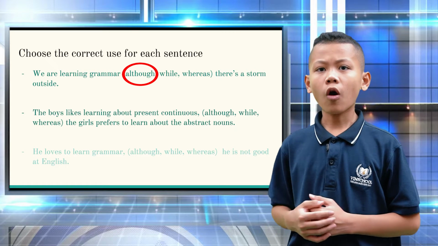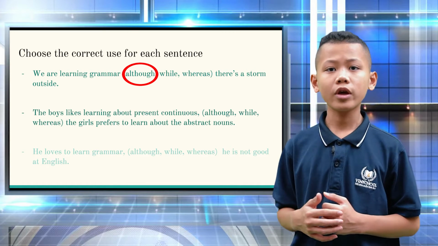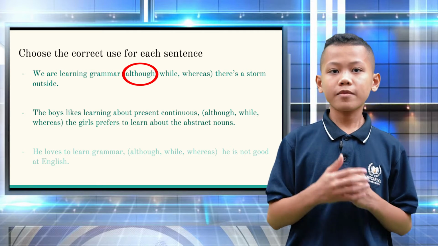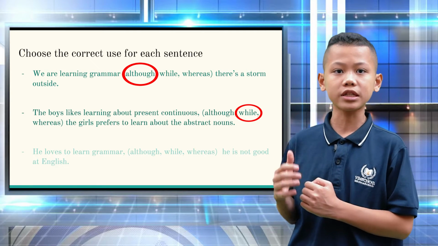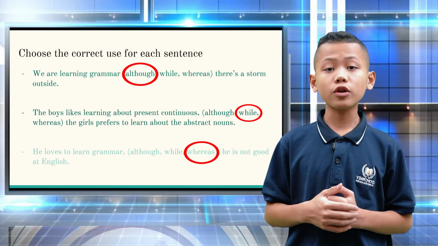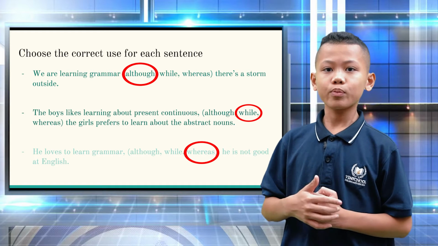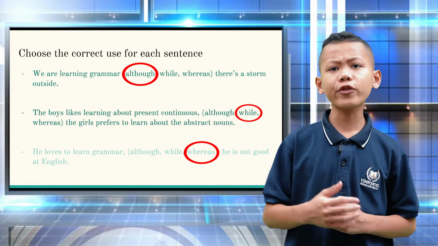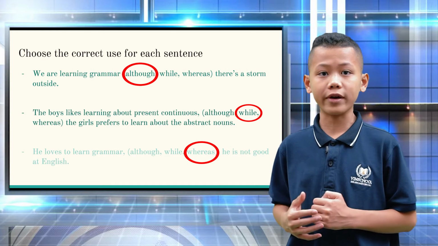Are you finished? Although is the correct word for the first one because it connects two clauses of a sentence together. While is the best option for the second sentence because it describes a period of time. The answer for the final question is whereas because it is contrary to reality. Basically, that's all for the use of although, while, and whereas.